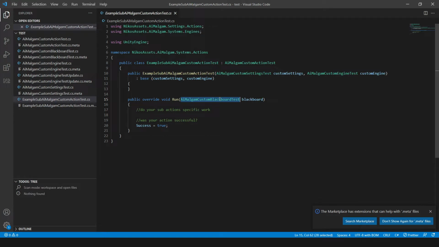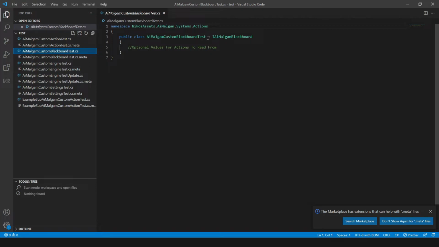Otherwise, the engine handles the core settings lifecycle for the running action. As you can see, the blackboard we generated doesn't have any values yet, but you can of course enhance it if you need it. Also note that the blackboard must implement the AiMalgam blackboard interface.